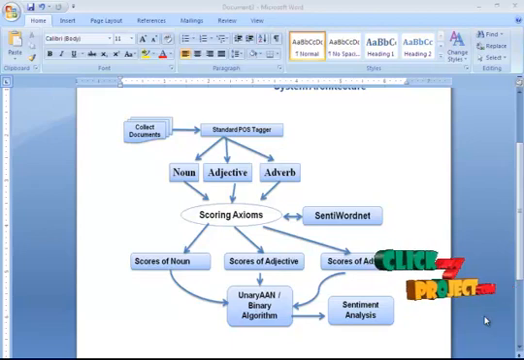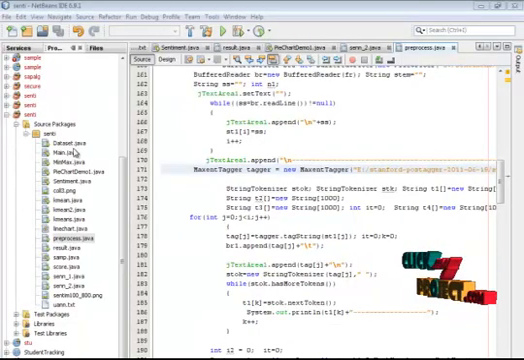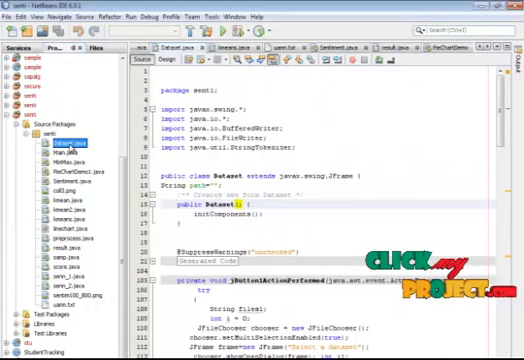Then it is subjected to the unary ANN and binary ANN axiom, depending on whether the score is less than 0 or greater than 0. After that it is subjected to sentiment analysis. Sentiment analysis is nothing but evaluating another algorithm called binary ANN, and by solving certain axioms we get the analysis for each and every sentence. So that is the output. Thank you. Now we are going to see the running procedure of this project.